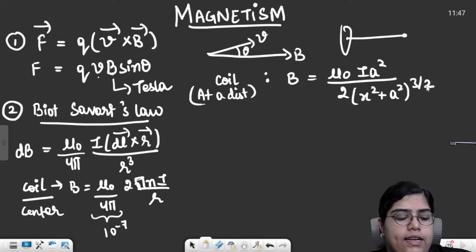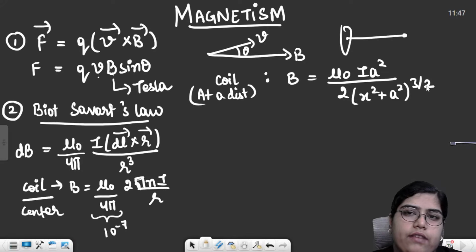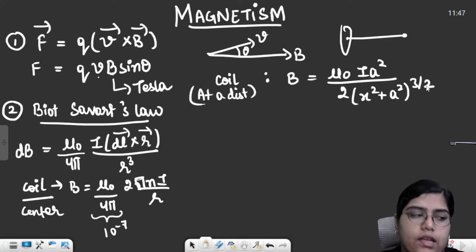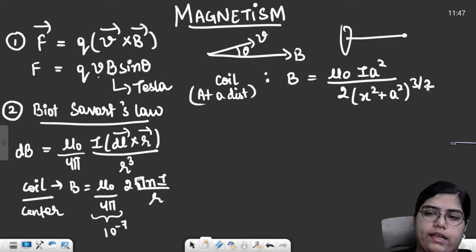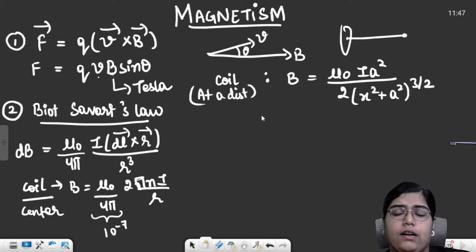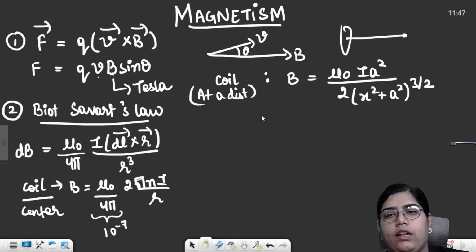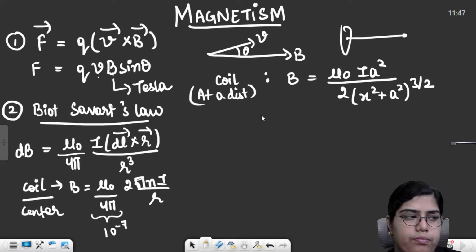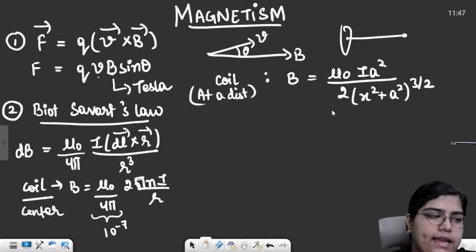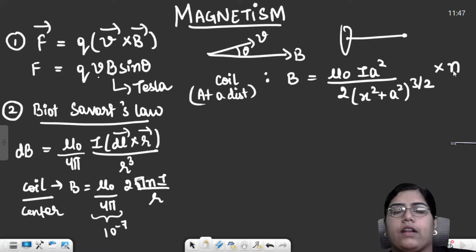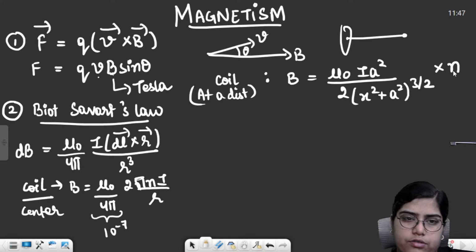Then we can make some special cases. If the value of x is very much greater than a, then you can just ignore a in the denominator, and in that case your formula becomes B equals mu naught I a square upon 2 x cube. Then at the center of the coil, the value of x will be 0, and you will get the same formula which is written at the bottom. And if this coil has n number of turns, you will just simply multiply this formula by n.